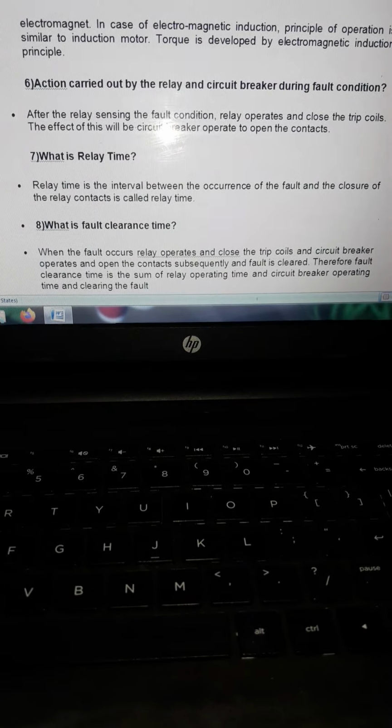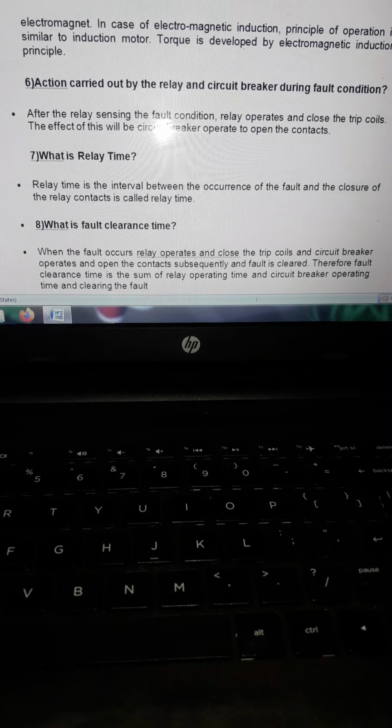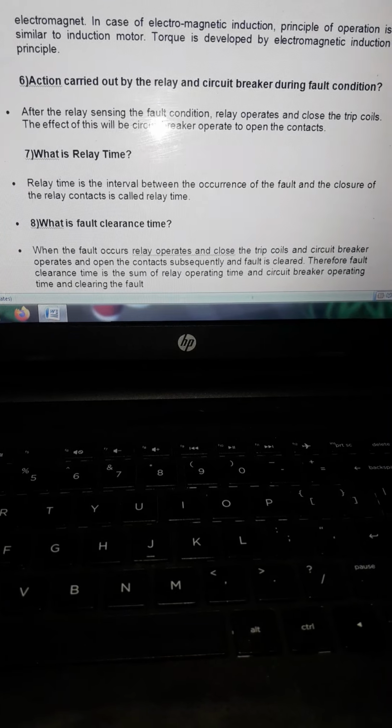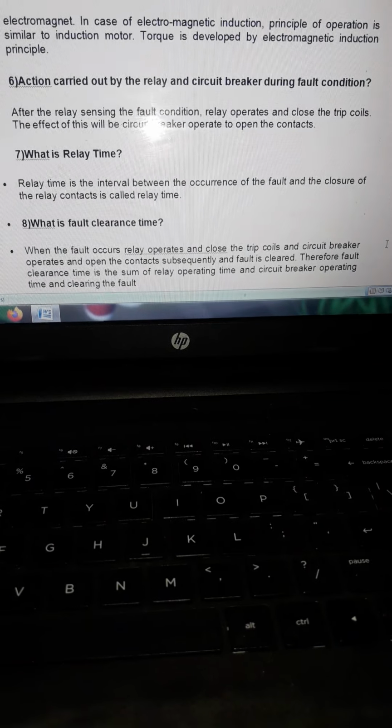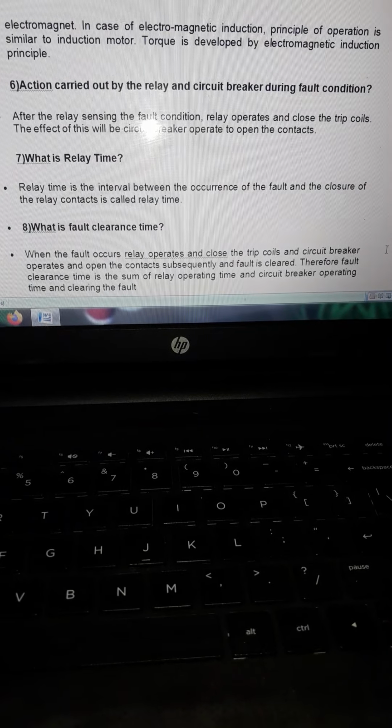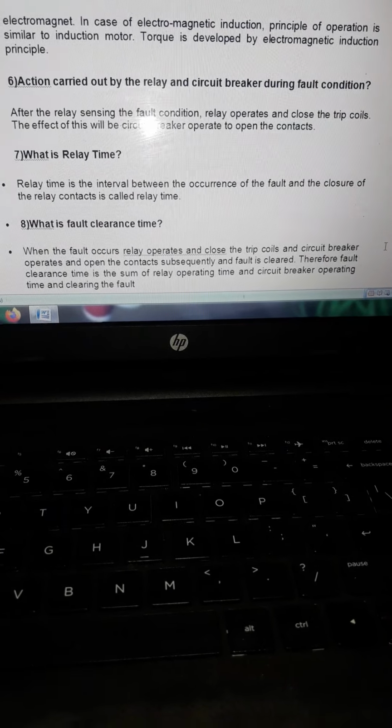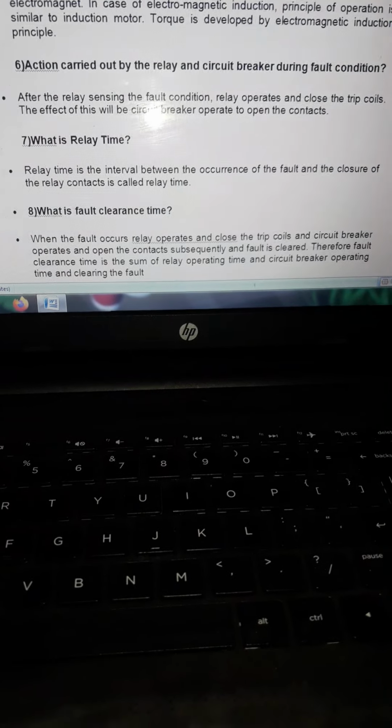Next question, what action is carried out by the relay and circuit breaker during the fault condition? After the relay senses the fault condition, the relay operates and closes the trip coils. The effect of this will be that the circuit breaker operates to open the contacts. What is relay time? Relay time is the interval between the occurrence of the fault and the closure of the relay contacts.